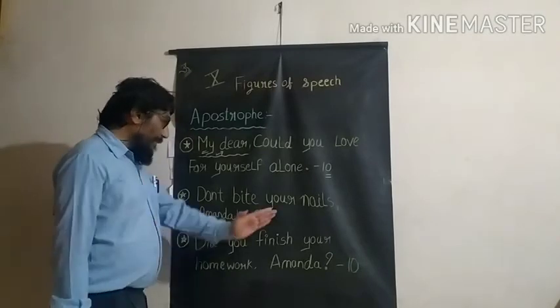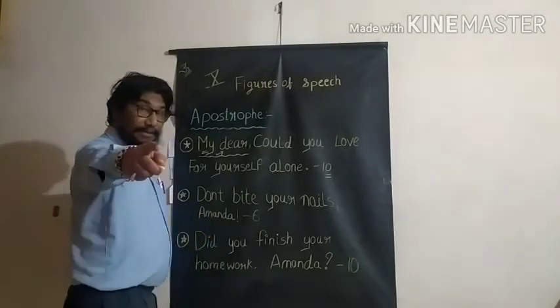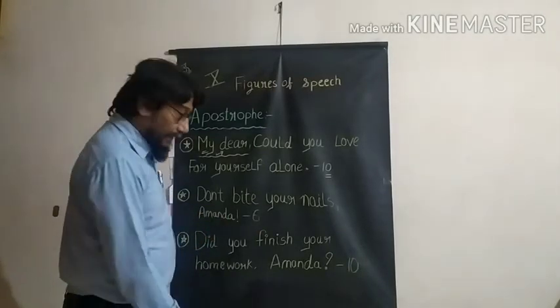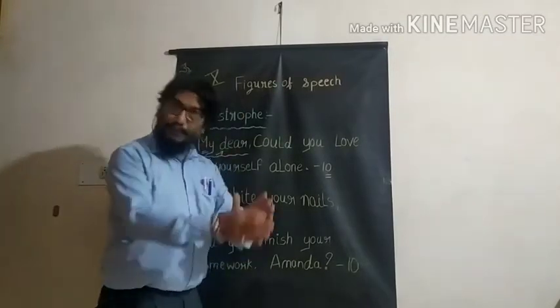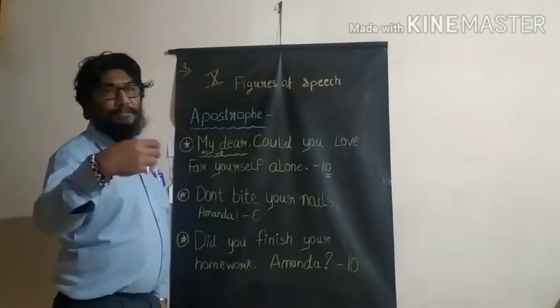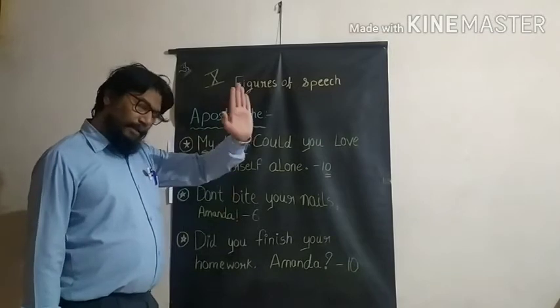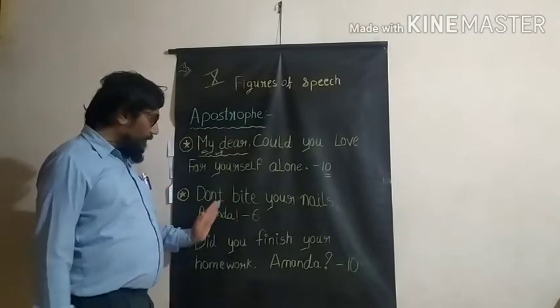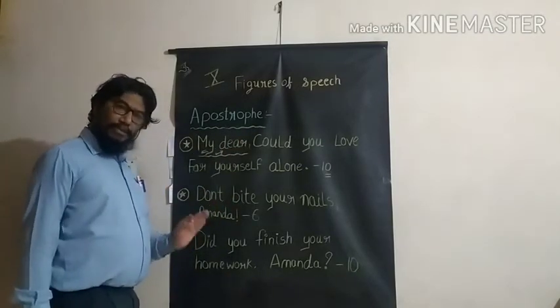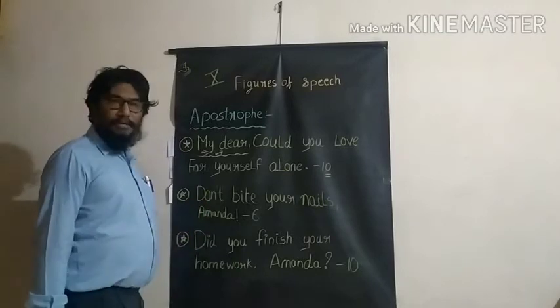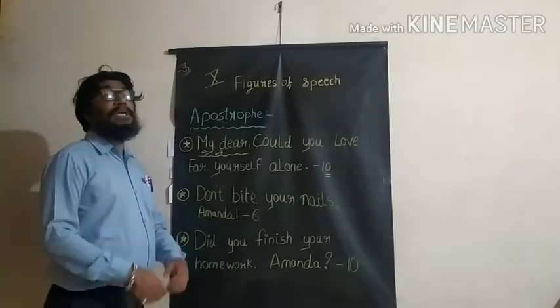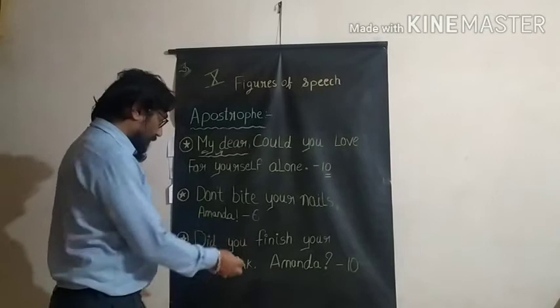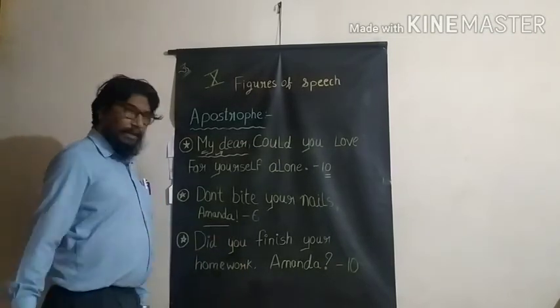Next, don't bite your nails, Amanda. This is another shortcut key I'll give you. If a line is from the poem Amanda, think blindly, this line more or less would be apostrophe, because each line is addressed to Amanda.